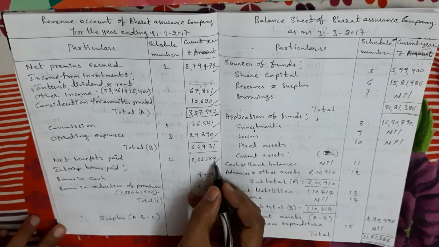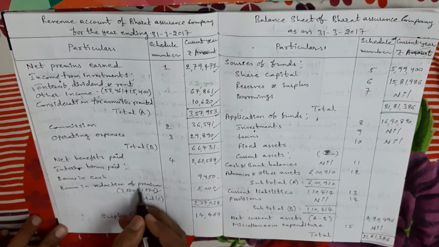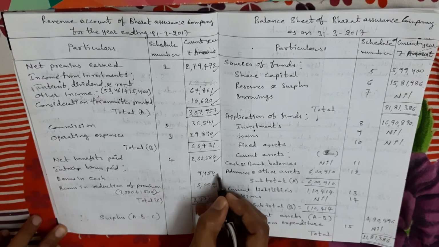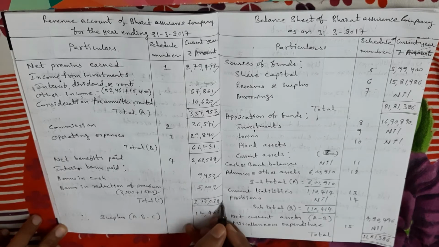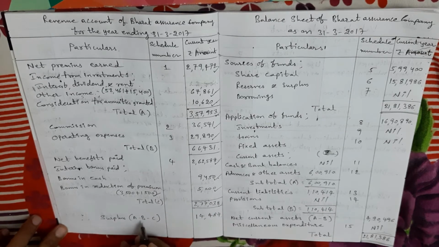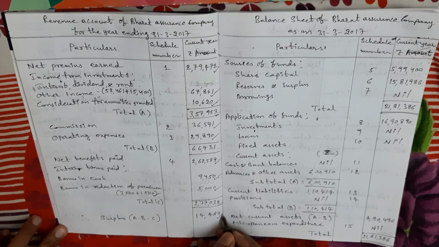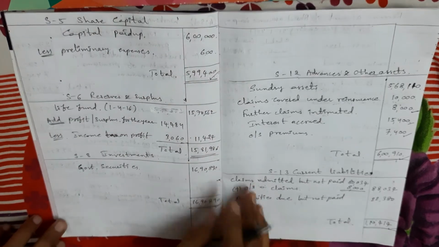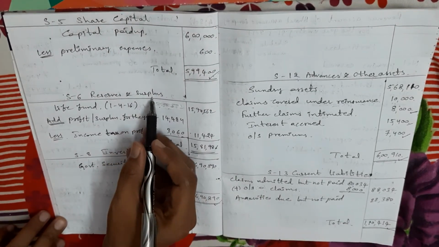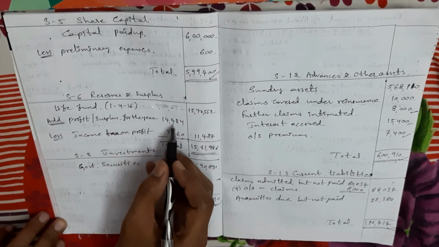2,62,588. Next in the problem, interim bonus, I mean bonus in cash, and bonus in reduction of premium are also given. So I added these two amounts to the schedule number 4 total and we get total C. Next, to get the surplus amount, what is the principle? Total A minus total B minus C. I got 14,484, which is called surplus. So the surplus amount we adjust in schedule number 6, in reserve and surplus. So what is the present year profit? Profit or surplus for the year is 14,484.